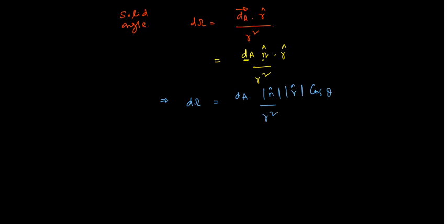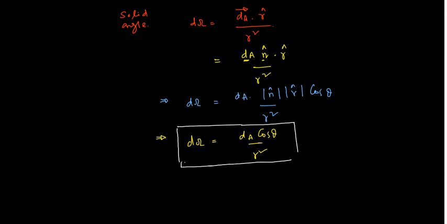As we all know, the magnitude of a unit vector is 1, so basically d omega will turn out to be dA cos theta divided by r square. So this is the mathematical equation indicating the solid angle subtended by that elemental area at the center, right?